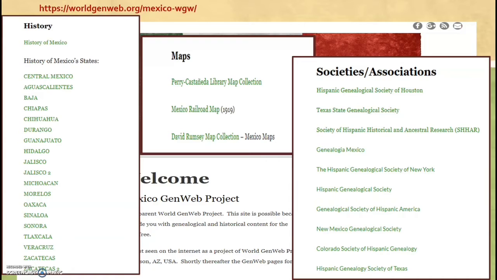And a section for the societies and associations. Now this isn't a complete list, but it lists some of the main ones that are out there. And definitely do go visit their website and look at the information that's there. It's up to you if you want to join them or not, but look at what they have, see what projects they're working on, what they've completed, what they have published, what someone's working on. Sometimes you'll have an article about a particular family that could be your family that they're talking about. So definitely look at the website and see what they have.